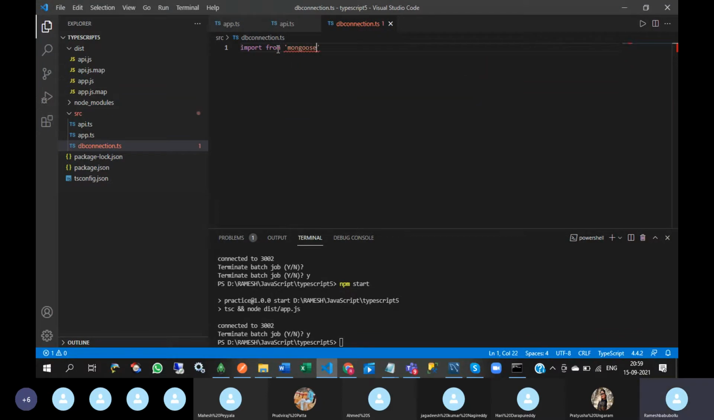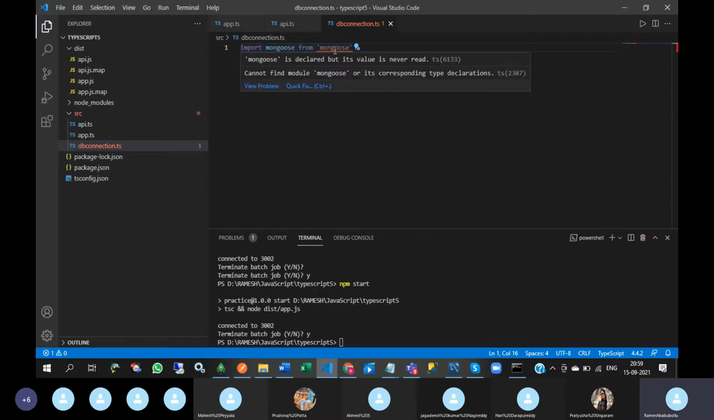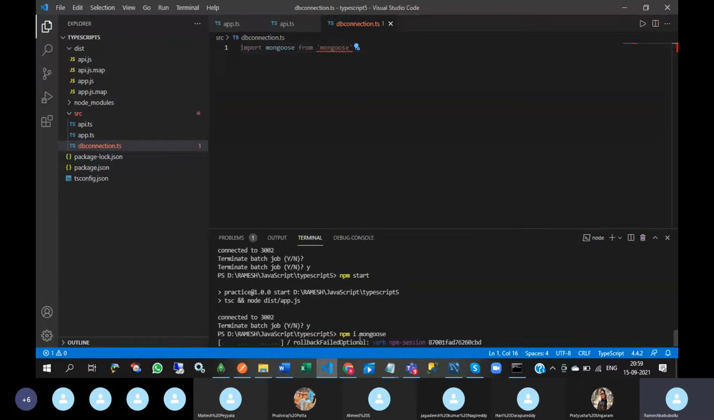Okay, so without installing mongoose npm, observe this, mongoose. See here, mongoose is declared, but it is never used. Okay, cannot find module mongoose or its corresponding type declarations. That means you need to install mongoose first. This is the npm to connect to MongoDB. After installation, this error will be gone.